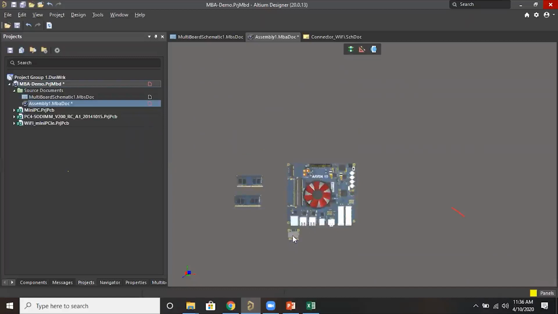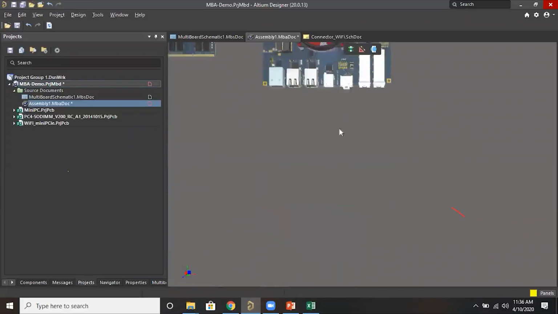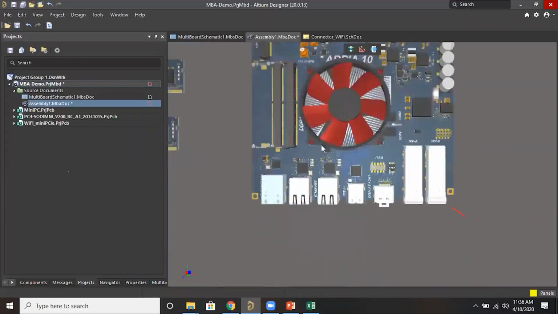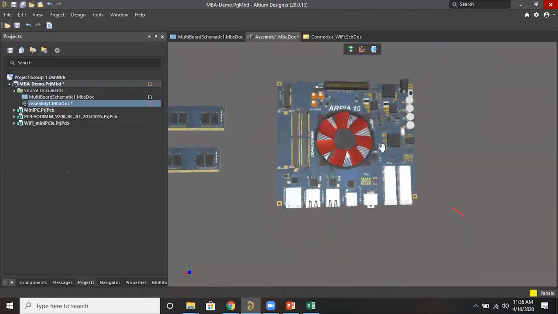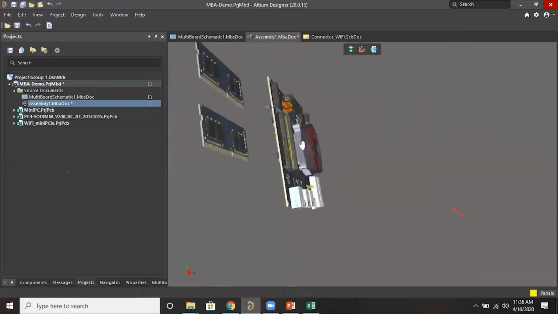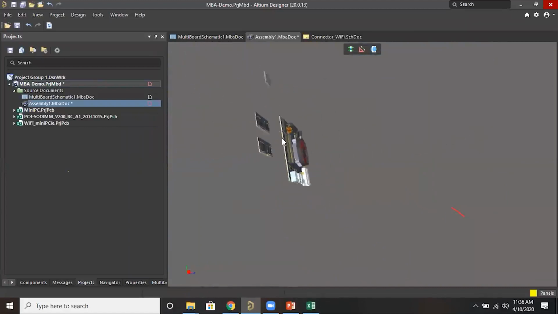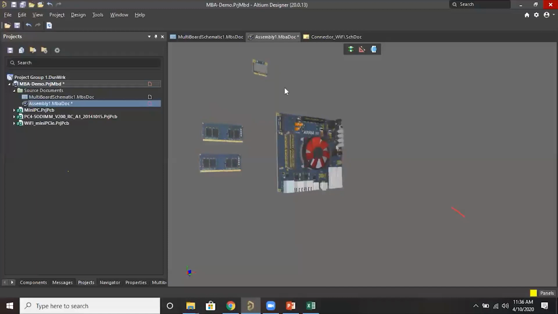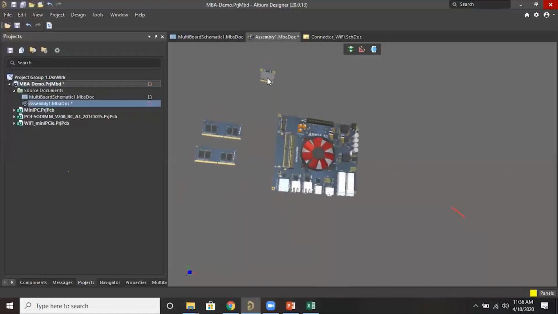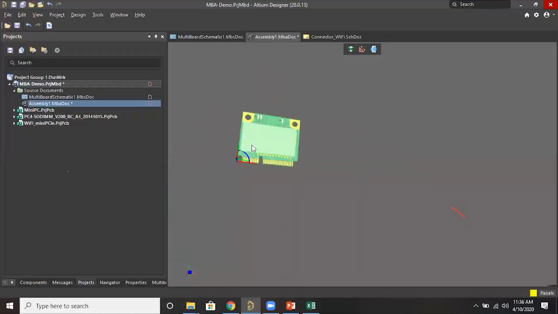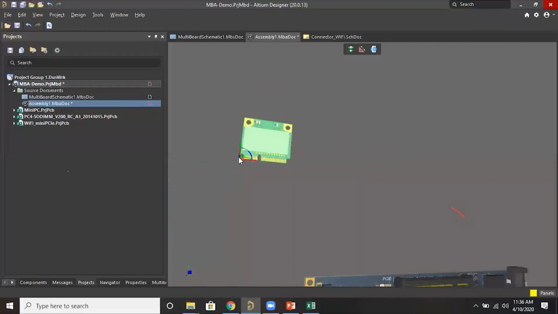Okay, so now this is the Wi-Fi board. You can use the zoom option, and by pressing the shift key you can rotate. If you want to move any one board, just select it, and you can see there are different colors for the axes.